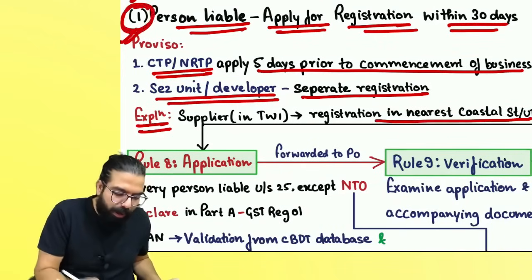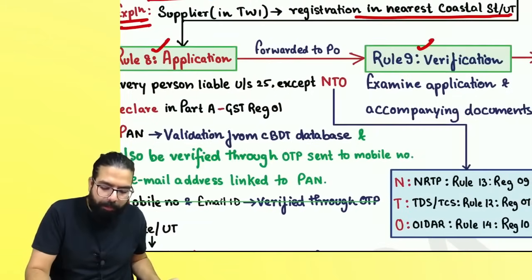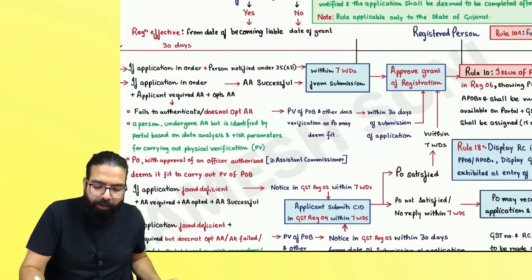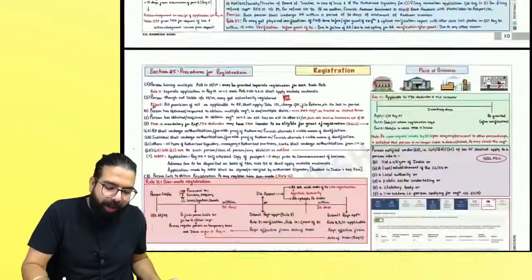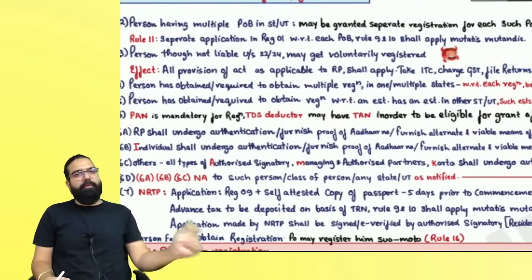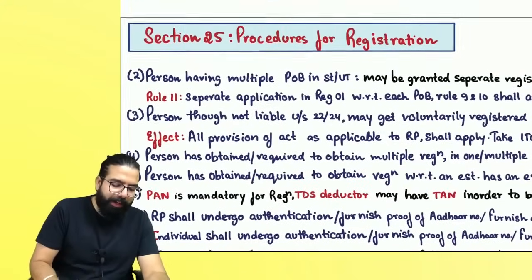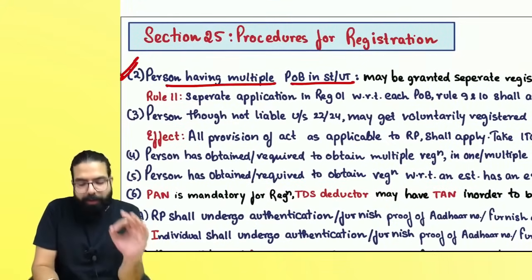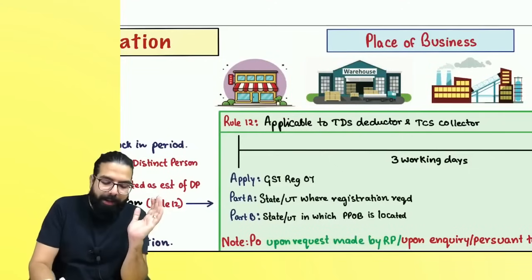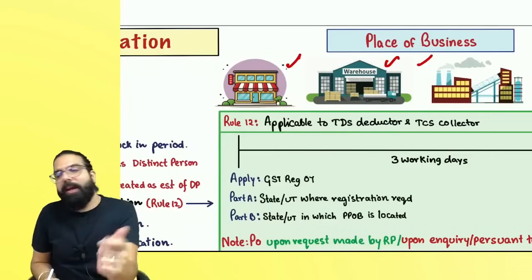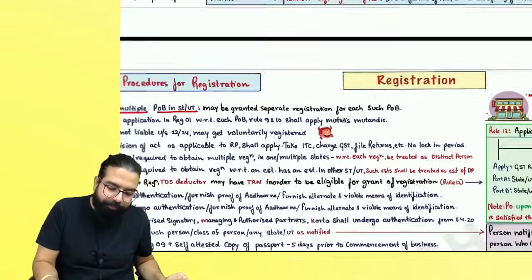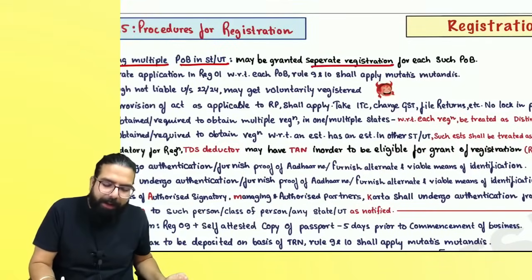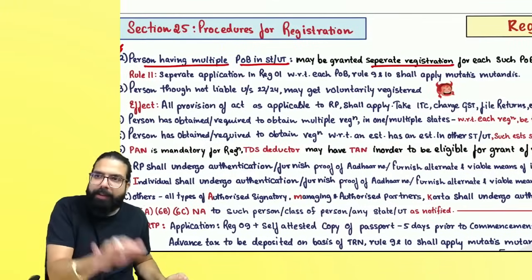Section number 25(1) has to be read with rule number 8, rule number 9, and rule number 10, which is also there. But before I do that, I want to talk about section number 25(2). Section number 25(2) says if you are a person having multiple places of business, always remember one thing: if you have multiple places of business in a state, you may be granted multiple registrations. Separate registration may be granted for each place of business if you want.